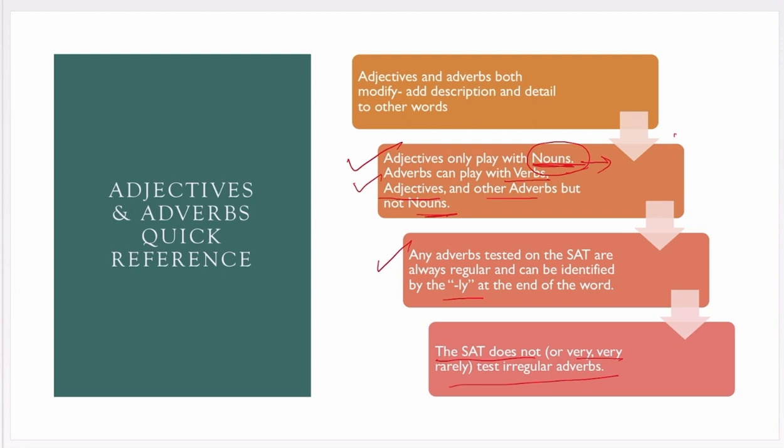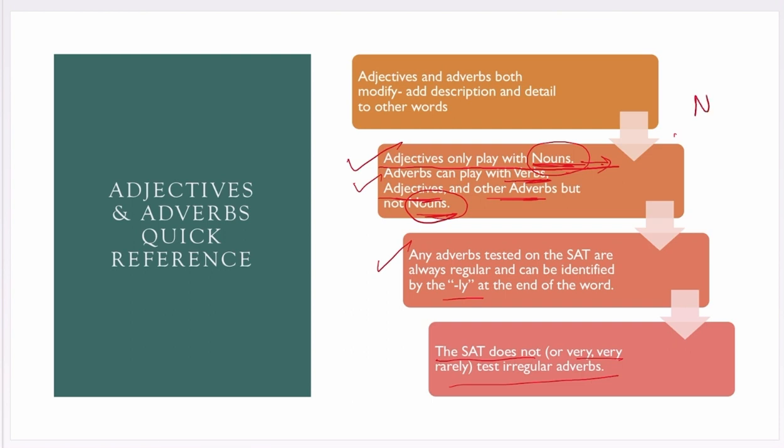So, let us have a quick reference on the difference between adjectives and adverbs. First of all, adjectives and adverbs both modify or add description and detail to other words. Adjectives only play with nouns, whereas adverbs can play with verbs, adjectives and other adverbs, but not with nouns.